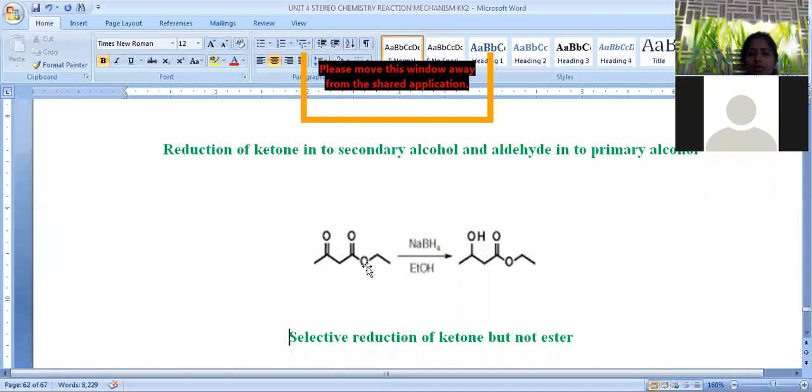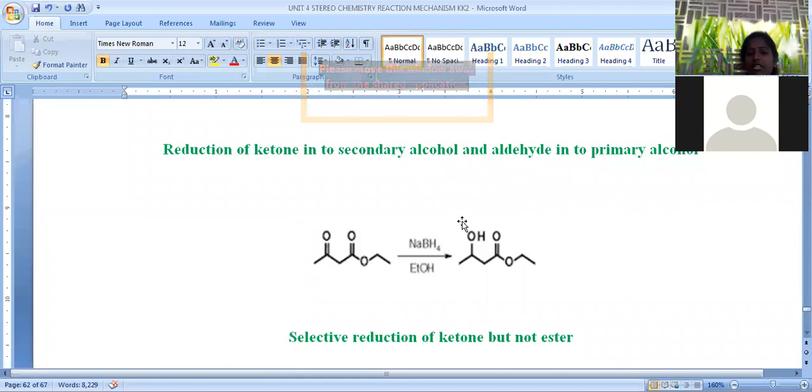Now let us go with this compound, where we have one ketone and one ester. This shows a different reactivity with respect to lithium aluminum hydride. When we are treating the same compound with lithium aluminum hydride, this ketone is converted into a secondary hydroxy, and even the ester is converted into a primary hydroxy compound.